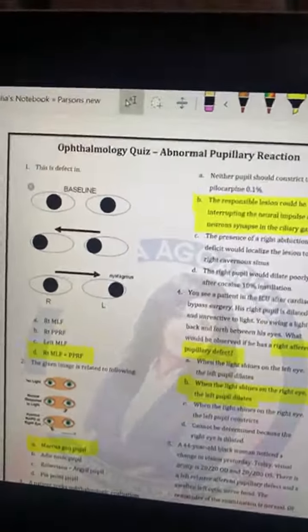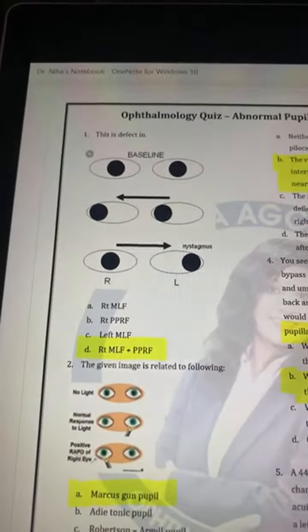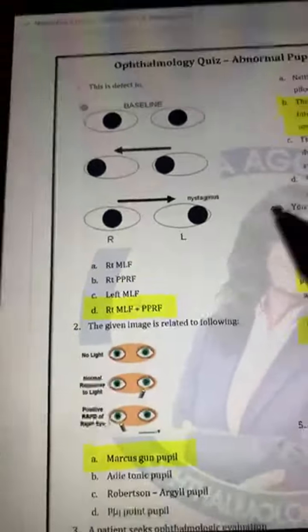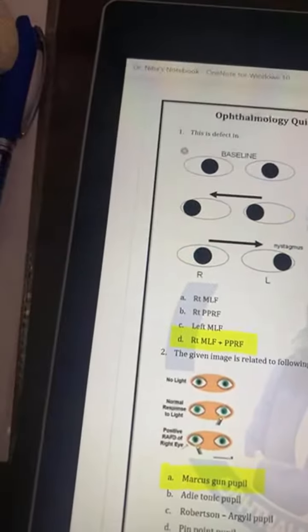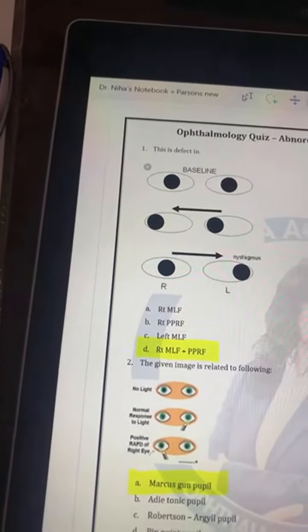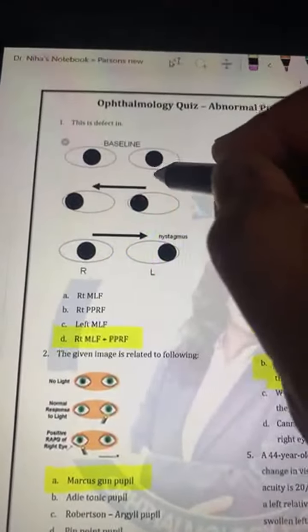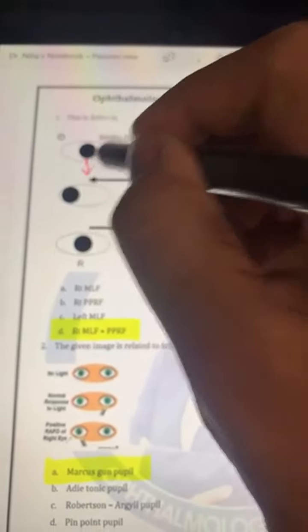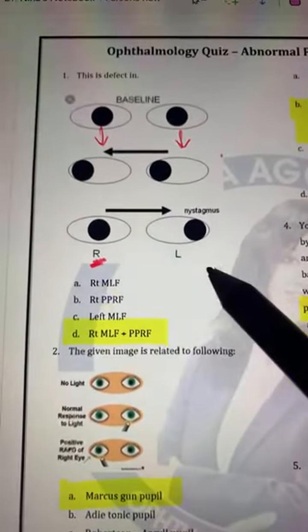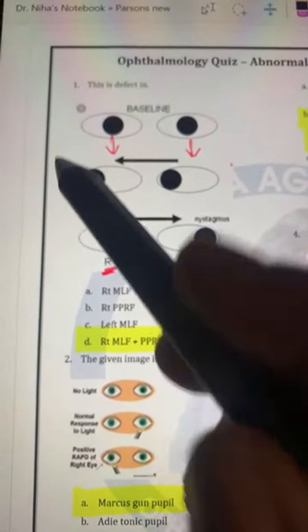So we'll start with the quiz questions. This is your very first question, and I think we have already discussed this the other day in the gaze palsy also. If you look here, this is your baseline, so both of them are in the center, right? Now this is your right eye and this is the left eye, so this is your right gaze.